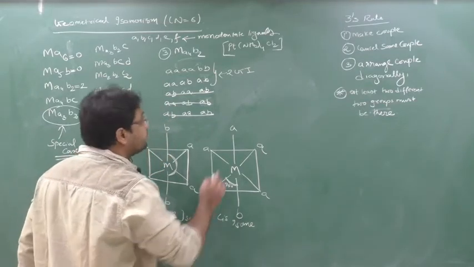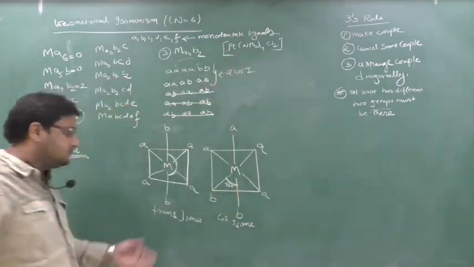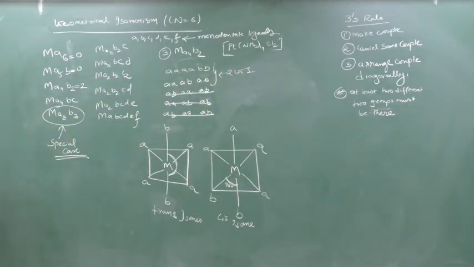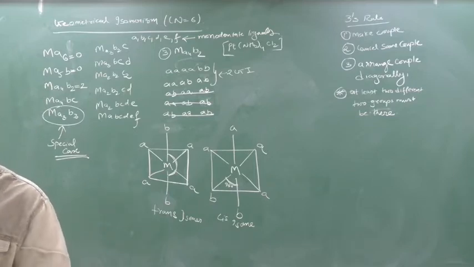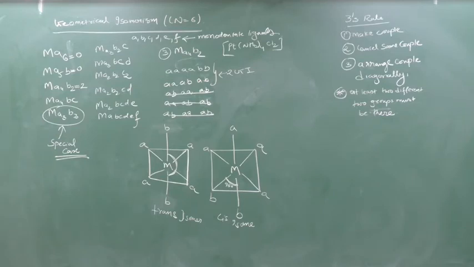Now you can do the example on your own. Here Pt acts as M, A is ammonia and B is Cl. A, B, C, D are considered to be monodentate ligands only. Understood the arranging? Arranging, I guess, will be a bit difficult, but 2-3 questions I will do, you will understand in detail. Not an issue. Done? Chalo. Clear? So this was your Ma4B2. How many isomers did we get? 2. Clear? Chalo. Next, can I go for it?